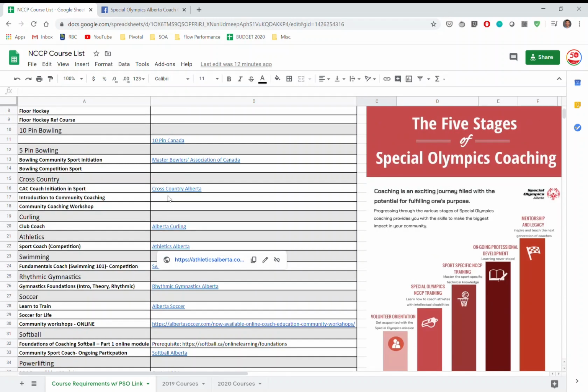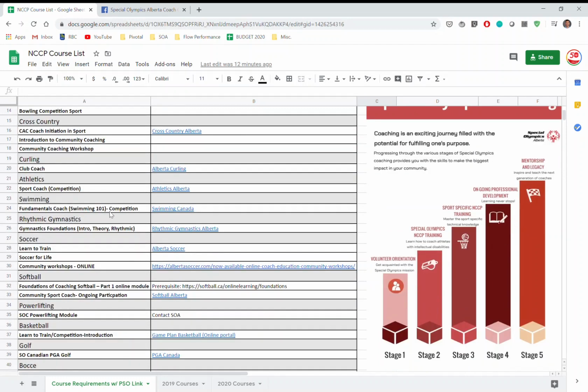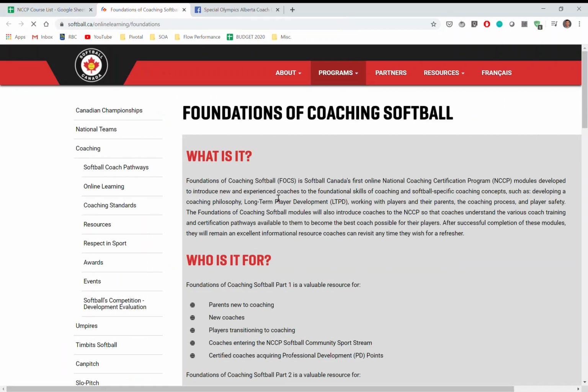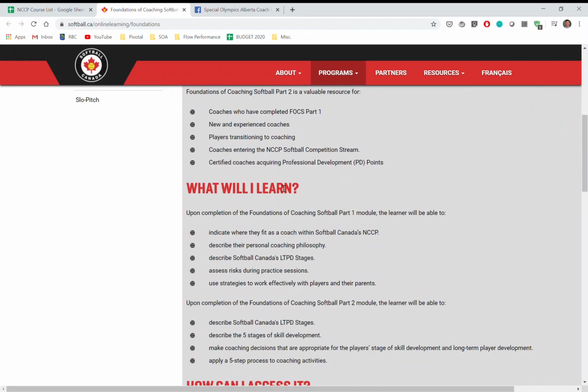But again, everything's listed on here, and this links to each provincial sport organization's website. So that'll take you to, for the ones that have some information, there will be a link there. And a lot of the provincial sport organizations are actually doing some of their courses online now. For example, soccer just released their community workshops online, so you can access that with the link here. Softball, for example, also has their Part 1 prerequisite available online in order to take the in-person community sport coach, so you can access that by clicking the link provided, and that outlines all you need to do to take the course.